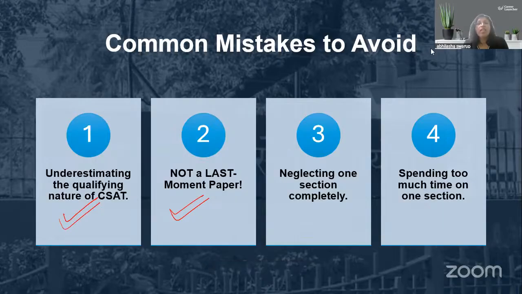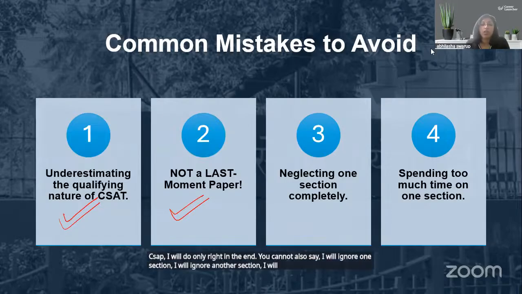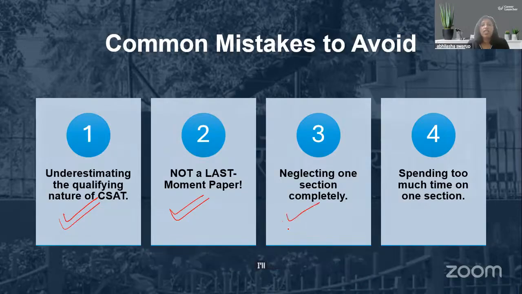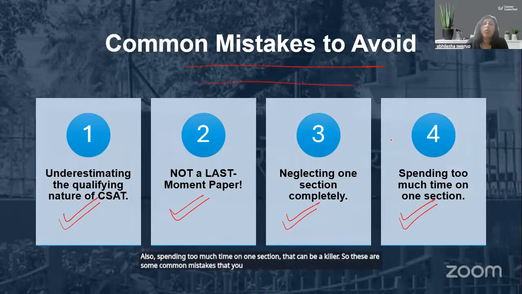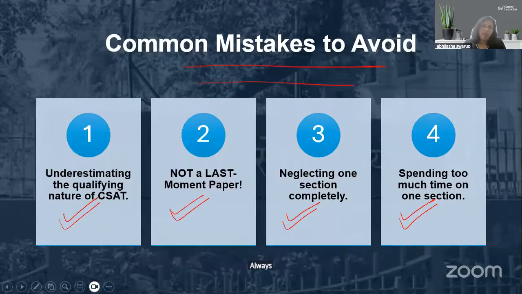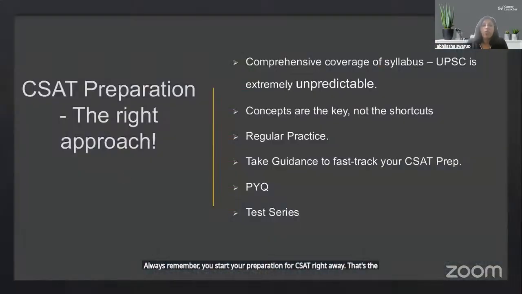You cannot also say, I will ignore one section, I will ignore another section, I will not bother. I'll just do quant, I'll just do English. No, you'll have to do everything. Also, spending too much time on one section, that can be a killer. So these are some common mistakes that you need to avoid while you're writing your CSAT. Always remember, you start your preparation for CSAT right away. That's the important thing.